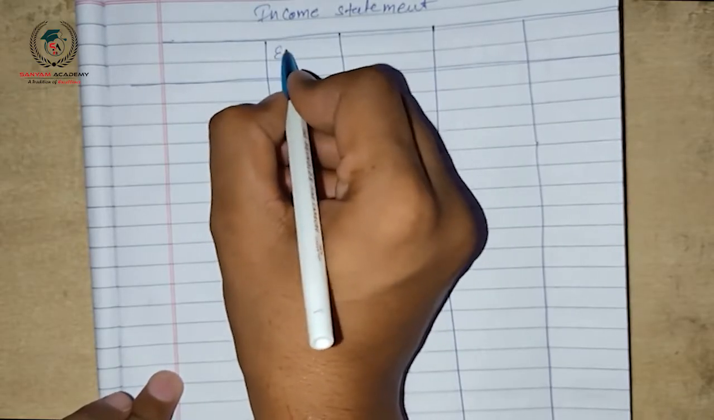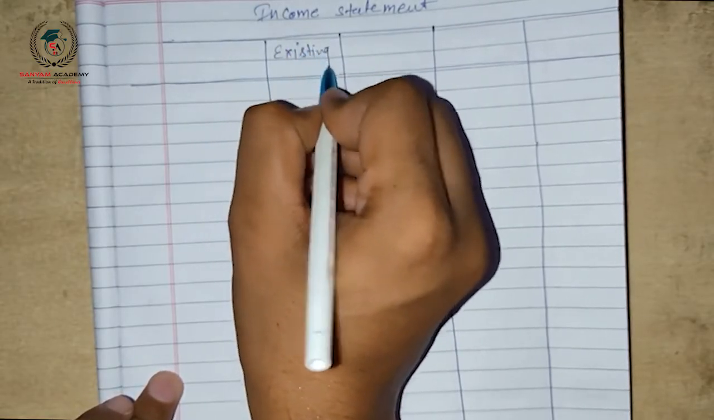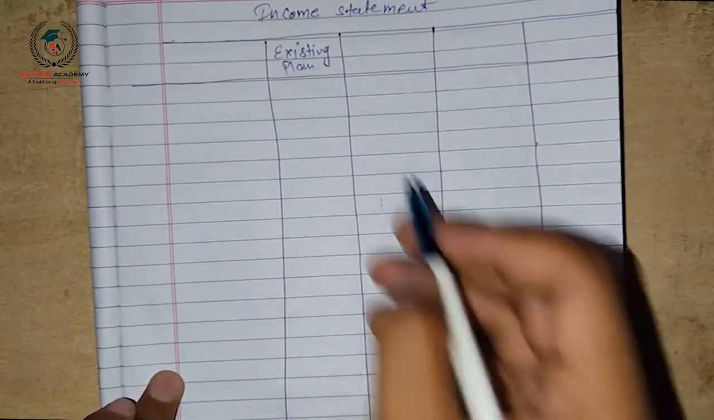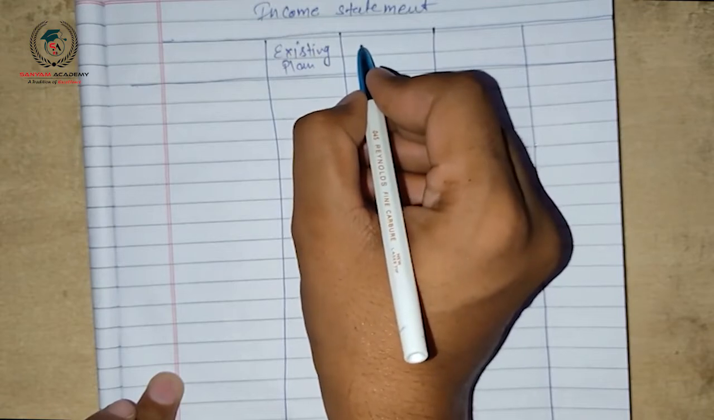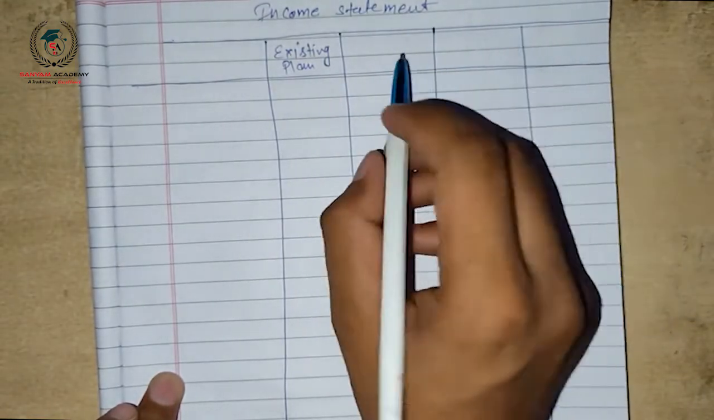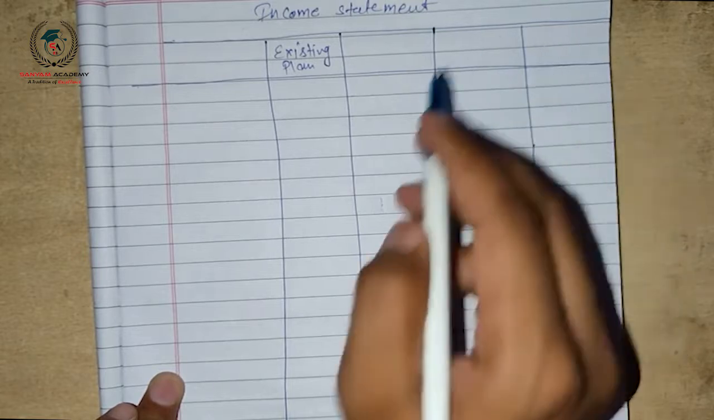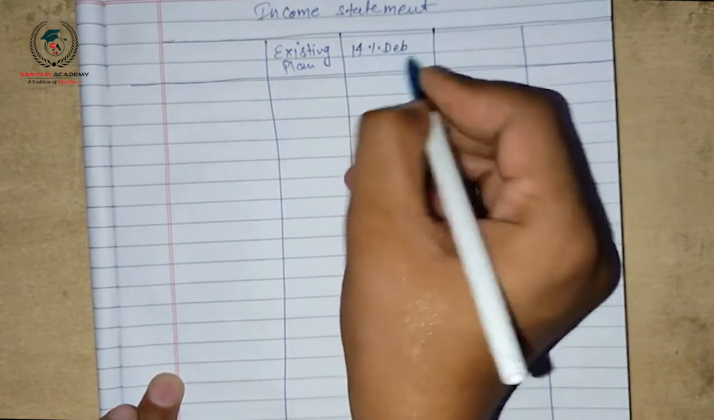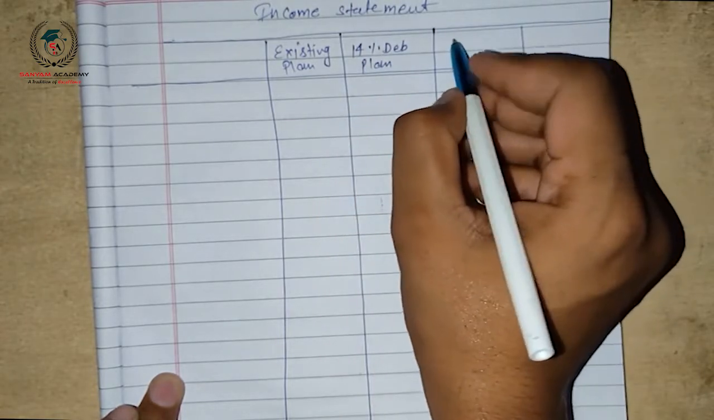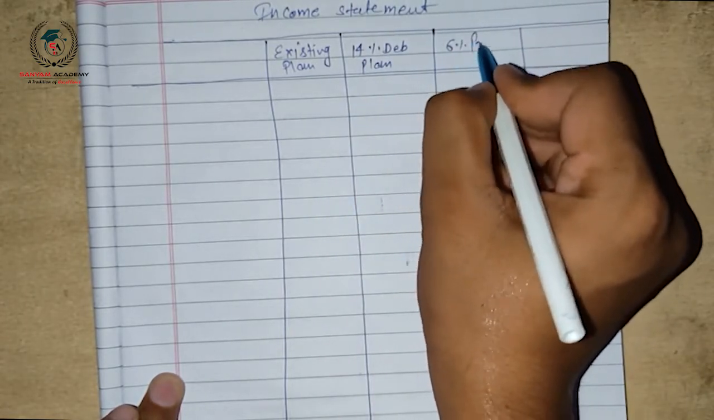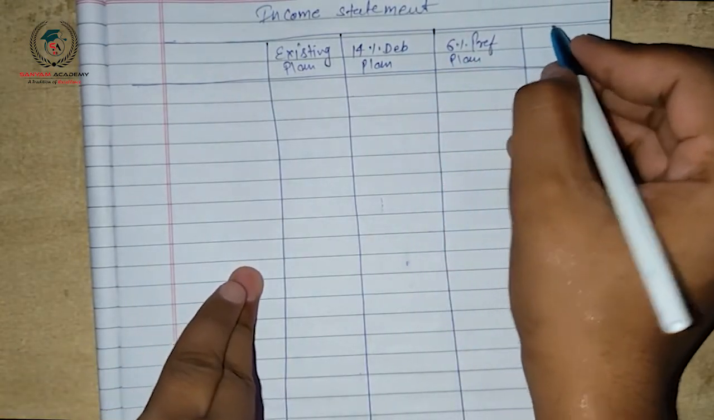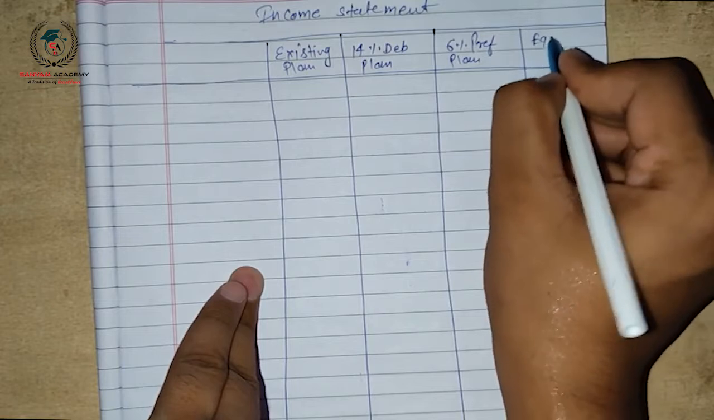Let's prepare an income statement. The first column is prepared for the existing plan. The second, third and fourth are for the three alternative plans which are given in the question. The first is 14% debentures. Second is 6% preference shares. Third is the equity plan.